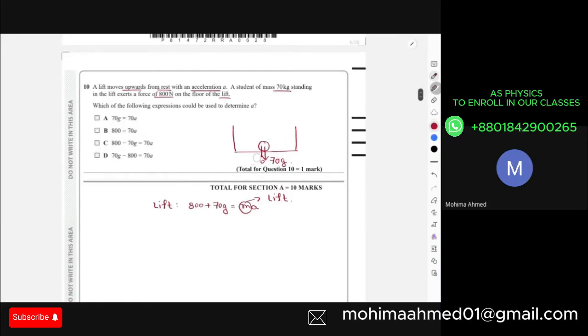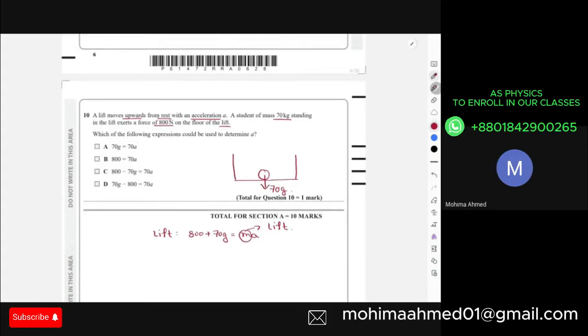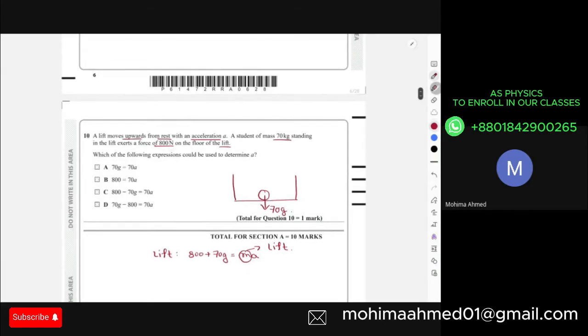Now again, as I've already stated, this 800 was actually the pair of the reaction force, right? According to Newton's third law pair, every action has equal and opposite reaction. Just because the ground is going to provide me an electrostatic reaction force in the upward direction, I will not stand there receiving the force only. I will also react to that electrostatic upward force by exerting the same electrostatic downward force onto the lift, right? So this 800 Newton was actually the electrostatic downward force from the person on the lift, but this is again acting on the lift, right?